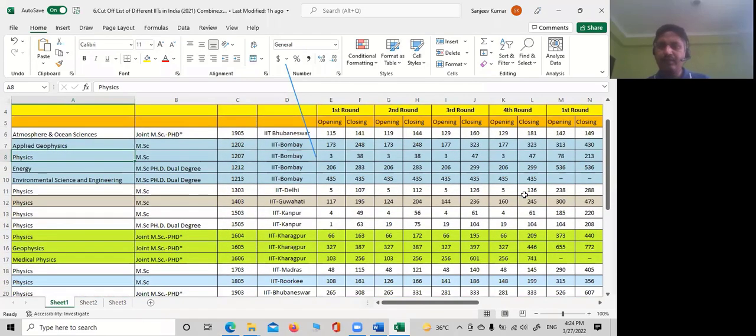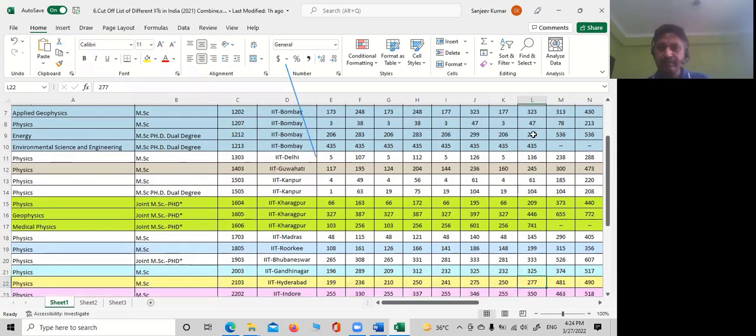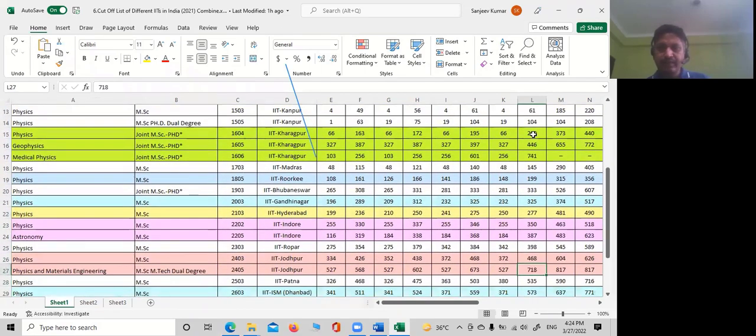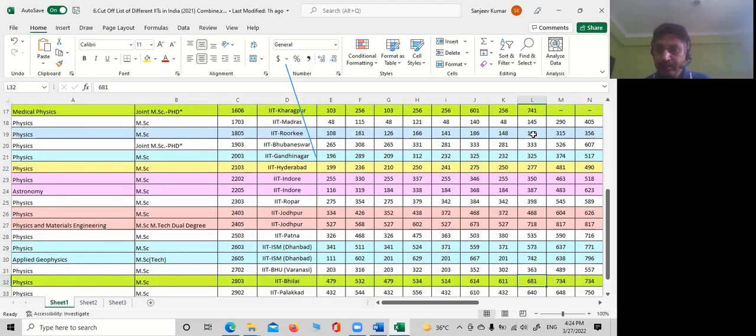615. So fourth round, you can go through it, 615. So medical physics is giving the last year 741. This one is another one. Physics and material engineering 718. This is IIT Jodhpur, M.Sc M.Tech dual degree. Correct? It's a 4-year course. Yes, definitely it should be more than 2 years, maybe 4, or I'm not sure what is the exact duration, but we have to check it. But right now we are just looking at what courses can be offered with this one in IITs.